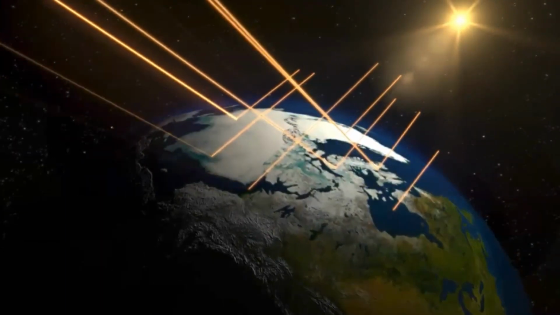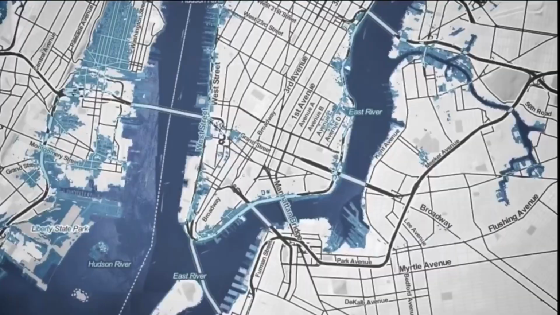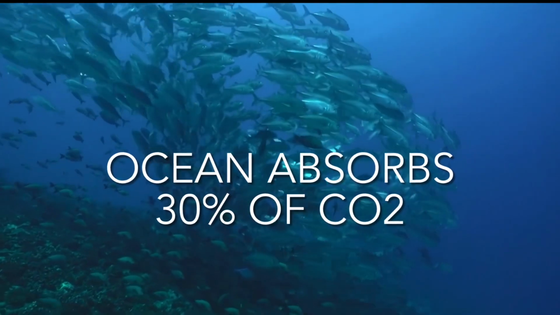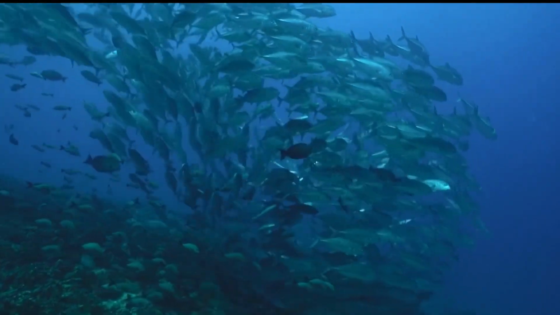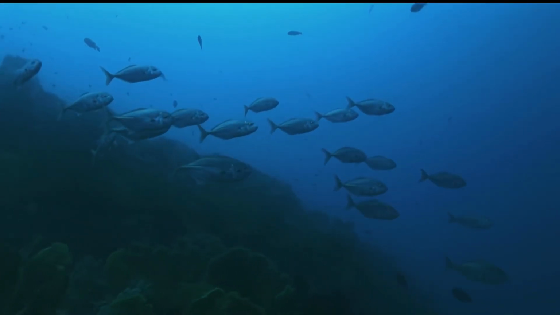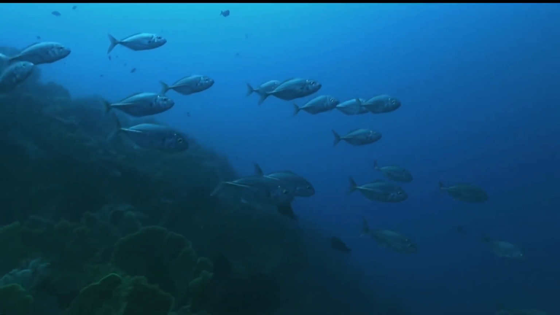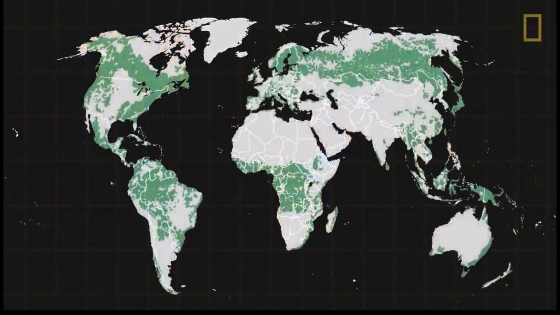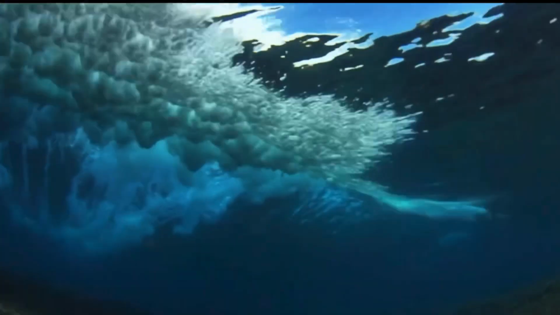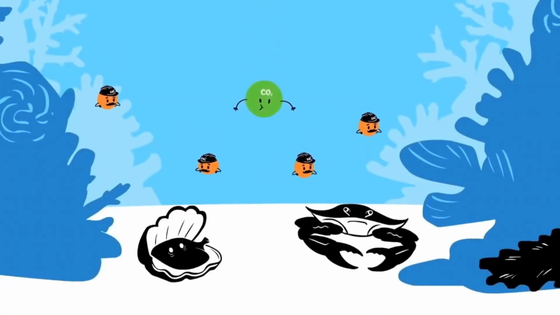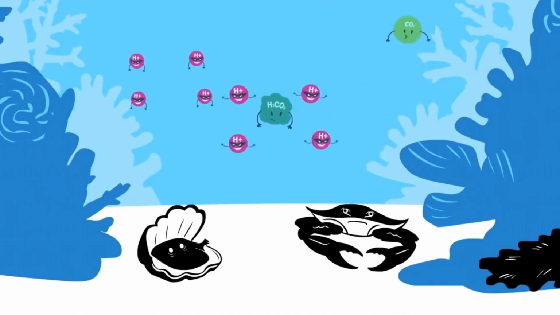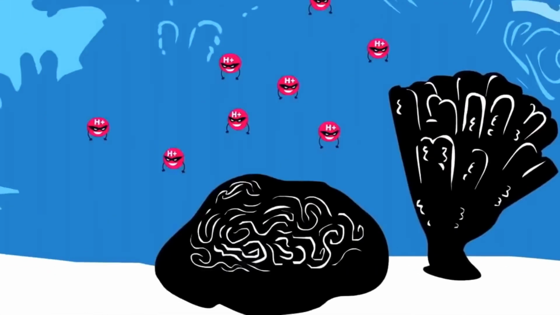The rise in temperature also leads to the melting of ice and sea level rise, marine heat waves, and ocean acidification. The ocean absorbs about 30% of carbon dioxide, which is released into the atmosphere. As levels of atmospheric CO2 increase from human activities such as burning fossil fuels and changing land use, deforestation for example, the amount of carbon dioxide absorbed by the ocean also increases. When CO2 is absorbed by seawater, a series of chemical reactions occur, resulting in increased concentration of hydrogen ions. This causes the ocean to be more acidic.